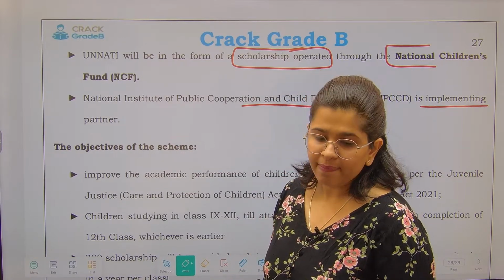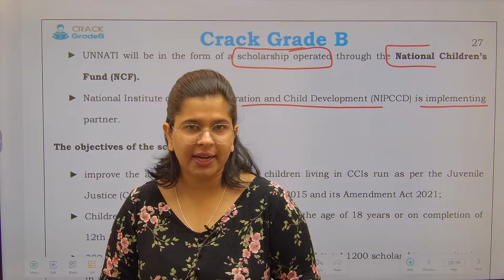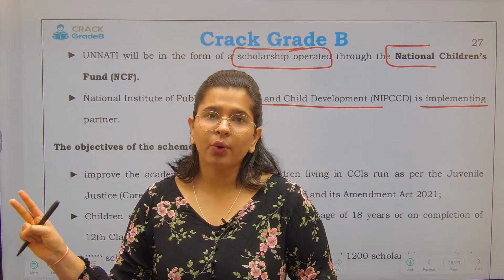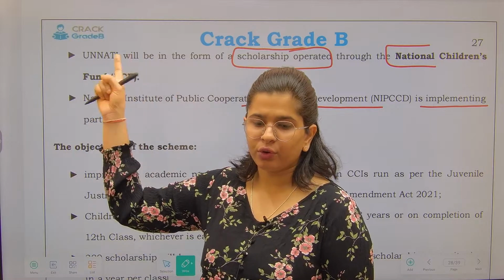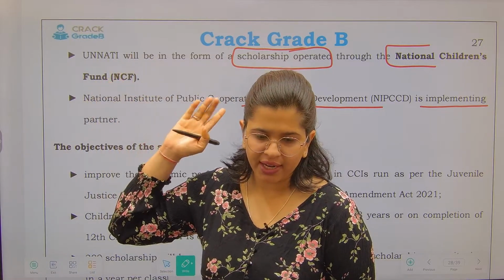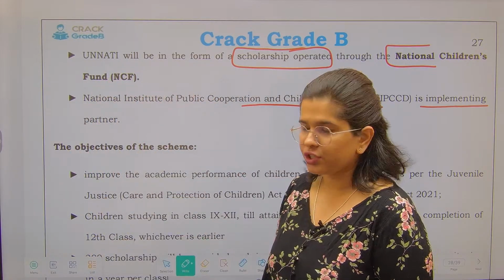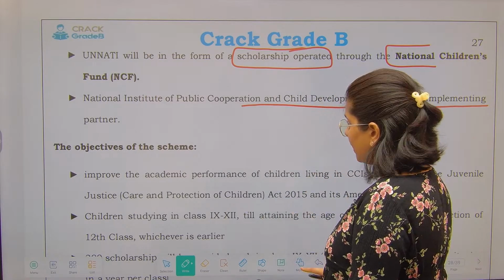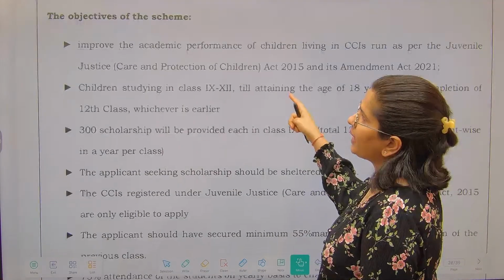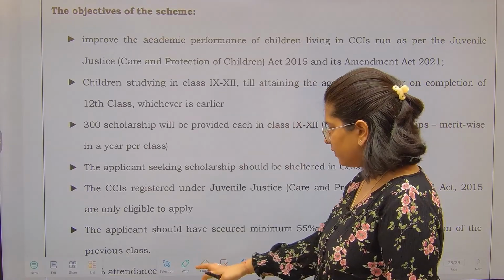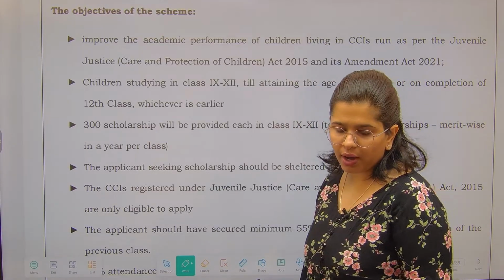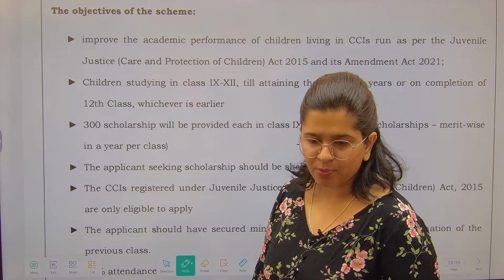What you have to remember is, number one, that it is a scholarship related thing. Number two, it is being operated through the National Children Fund, where the funding is coming from the National Children Fund. You have to remember the implementing agencies. Now let's quickly see what the objectives of the scheme are. We have tried to keep the objectives as simple as possible.